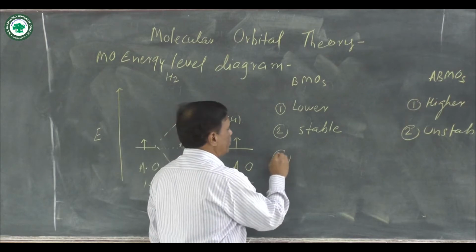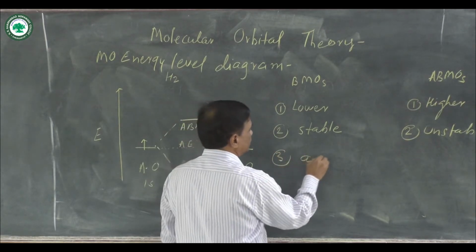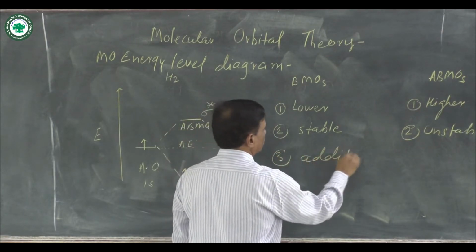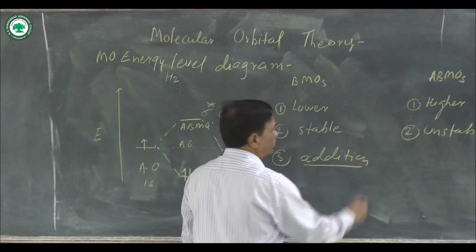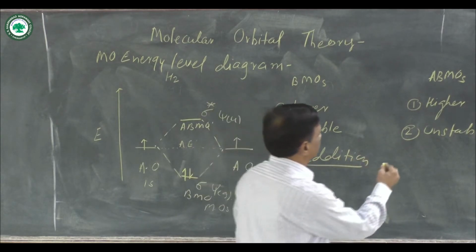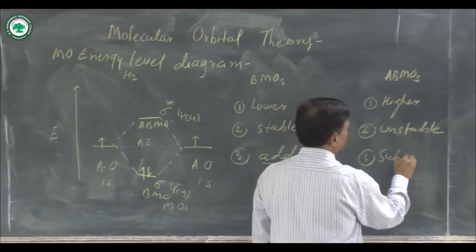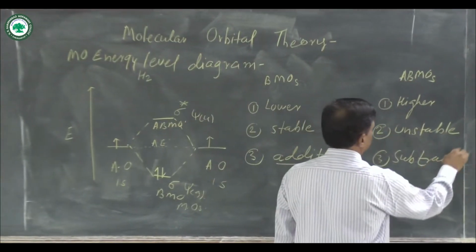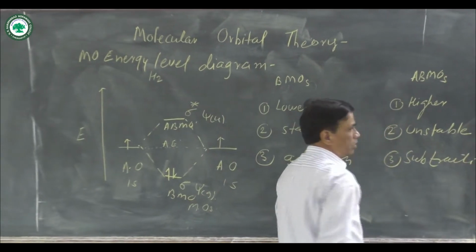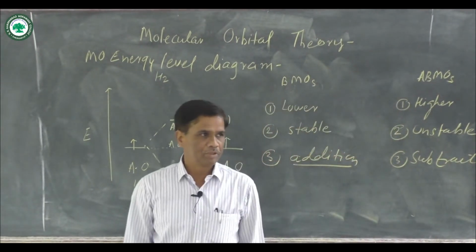Third comparison point is, there is addition or sum of atomic orbitals in the bonding one, while in the antibonding one there is a subtraction of atomic orbitals.